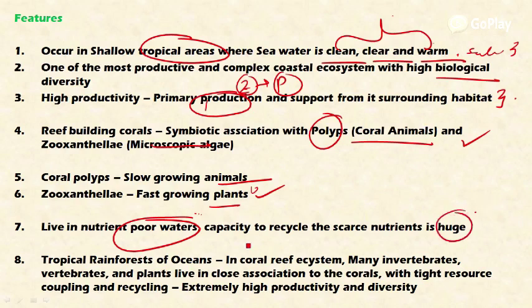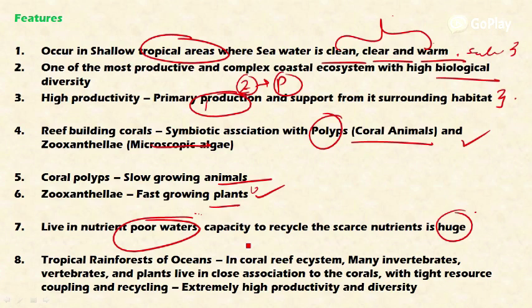This capacity is huge for them. These reefs are also considered the tropical rainforests of the oceans because of their higher productivity and biodiversity. In the coral reef ecosystem, many invertebrates, vertebrates, plants, fishes, and a lot of other species live in close association with the corals and with tight resource coupling.